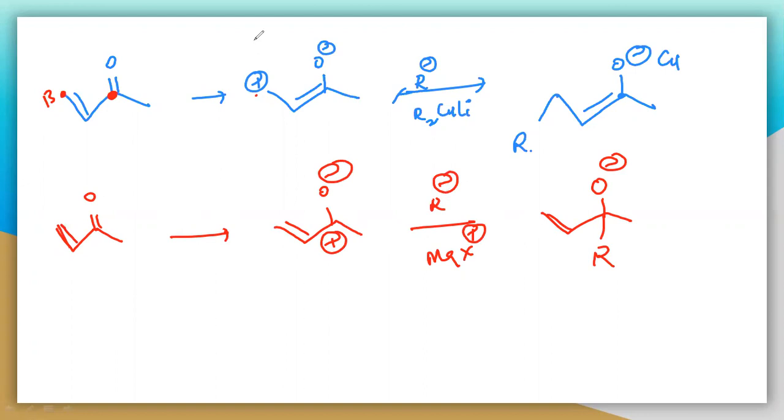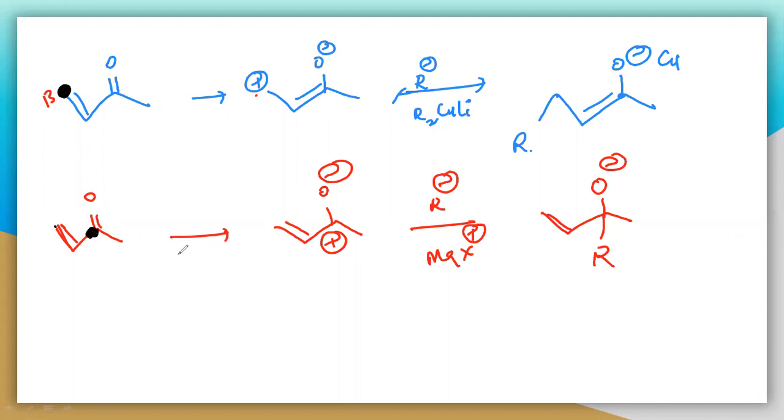Here there is a difference between this carbon and this carbon. Here it is attacking at this particular carbon, but here it is attacking at that particular carbon.